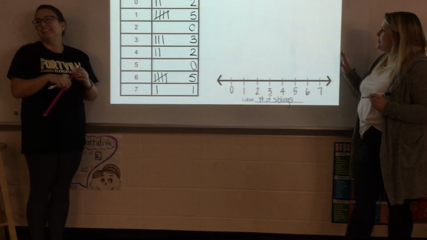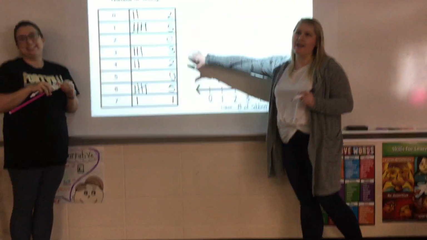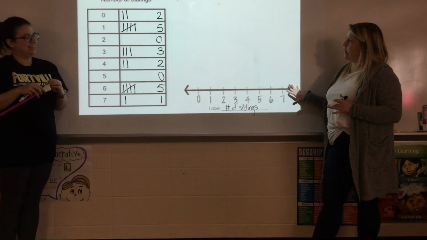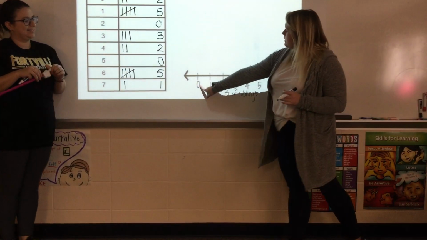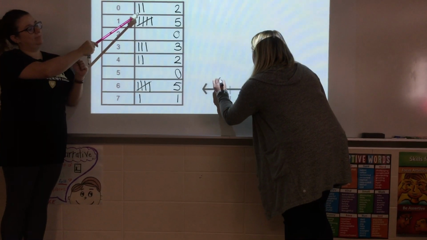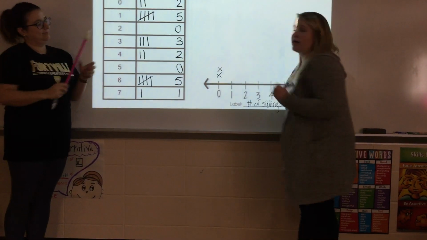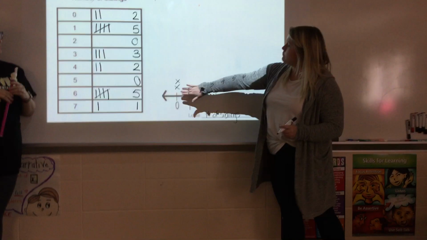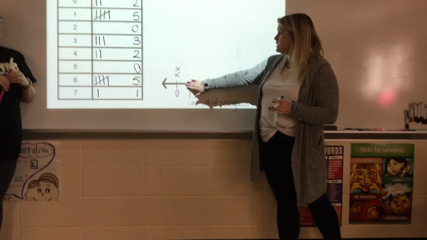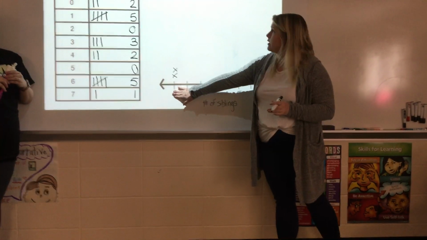All right, so now we are going to take our data and plot it on our line plot. So here's our number line. Remember, a line plot has a number line. So I'm gonna look how many people had 0 siblings. That's 2. So I'm gonna line up 2 X's right on top. Now it's really important that I put them directly on top of each other and I write them really nicely, okay? I'm not in the spaces, but right above the tick mark, okay?